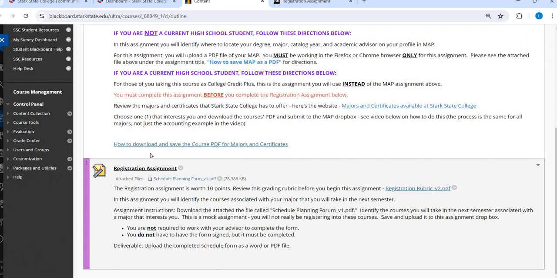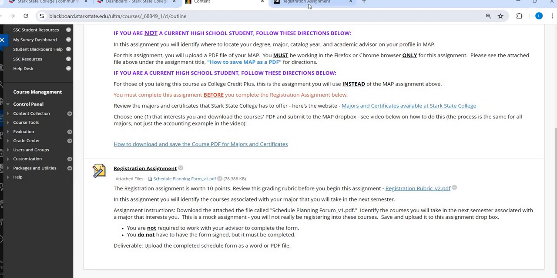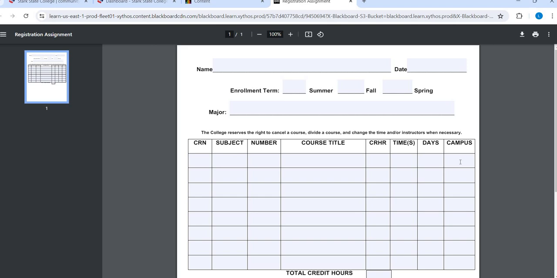I'm going to go to the bottom and pull up the registration form. This is the form that you're going to fill out for this assignment. It's a PDF, so you're just going to put in your name. I'm just going to start filling it out for myself.